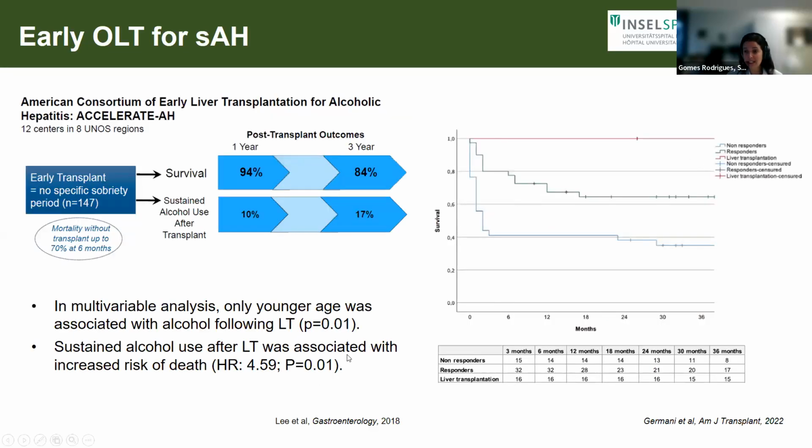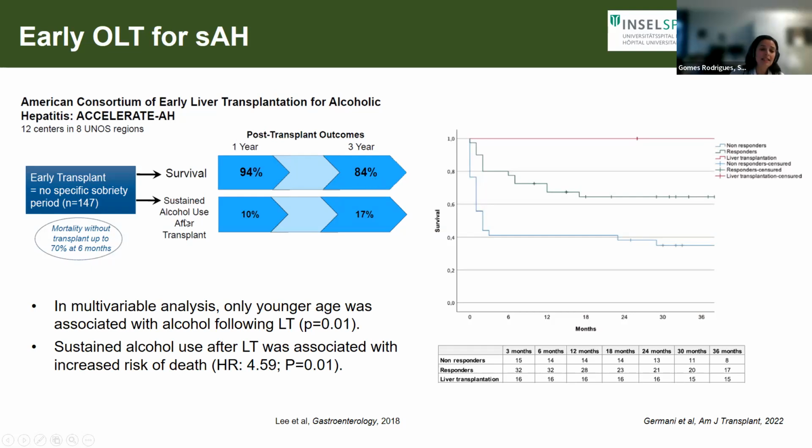Well, if we fast forward 7 years later, the Americans joined what was already established here in Europe. They published the Accelerate alcohol-related hepatitis study. Here, 12 centers in 8 regions in the United States. And what do they show? Well, if you look here on the right side, what they showed is not very different from what the Europeans showed, except that 1 year was a little bit higher here for the Americans, 94% post-OLT outcomes, and at 3 years, 84%, meaning these patients survive over time.